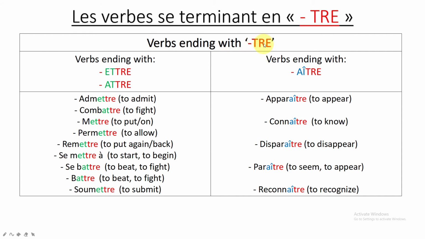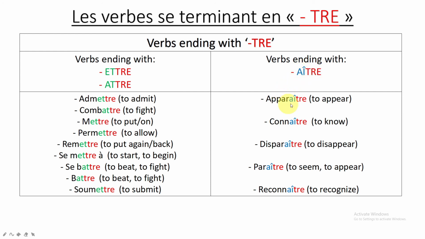So same logic we are going to apply. Knowing that we have TRE, we need to check what comes before TRE. We can have ETTRE or ATTRE in one subgroup, and in the other subgroup we can have AITRE. That I with the hat, sometimes some people may forget about the hat, but it will be the same group.